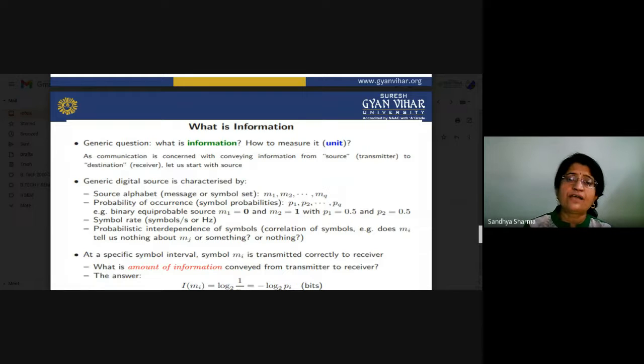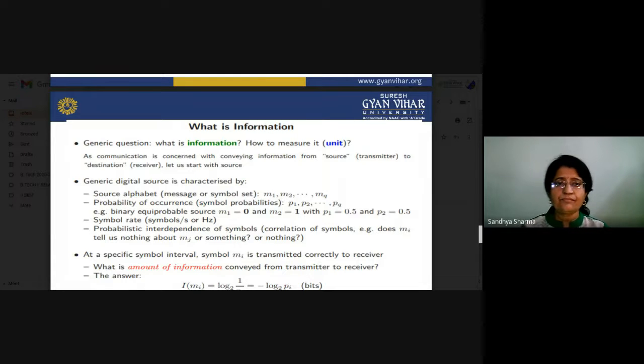First of all, let us see what information is and what we have to do with it. Communication is concerned with conveying information from source to destination. There is information, and you want to transmit it from the transmitter to the receiver.